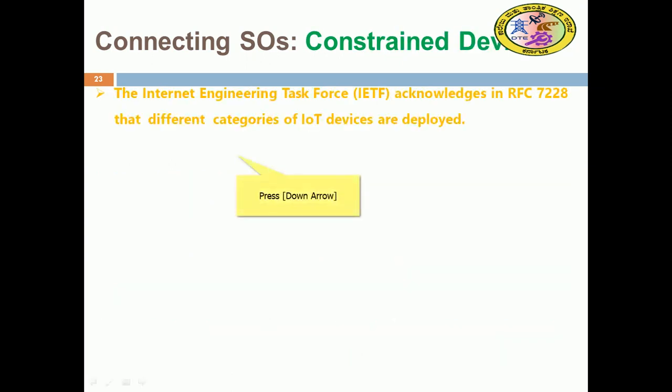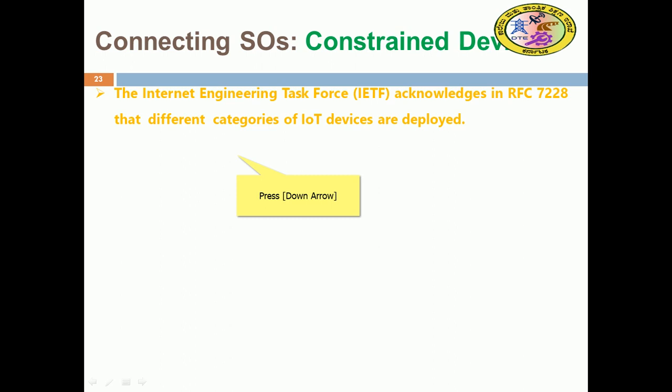Constrained devices: after discussing topology, there are constrained devices. IoT has constraints compared to IT, and these devices are also constrained. The IETF, Internet Engineering Task Force, acknowledges this in RFC 7228.